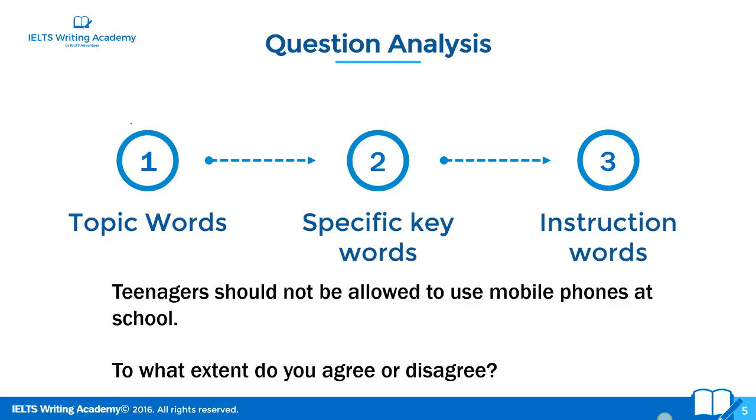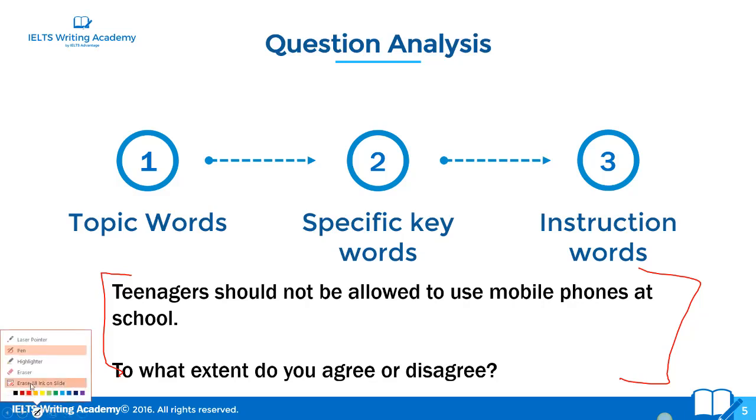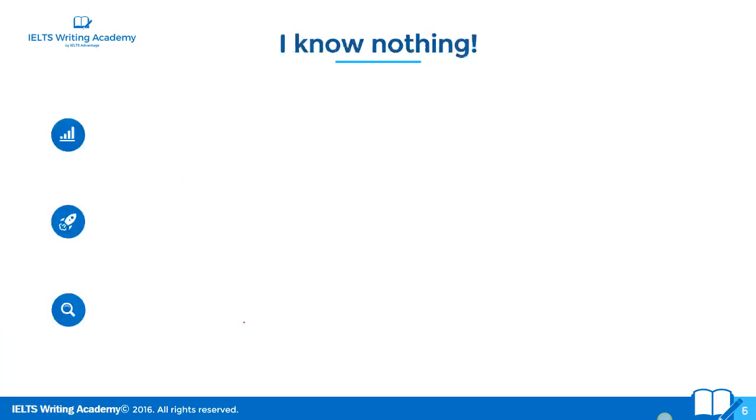Now, many of you might be looking at this and think, this is way too much. We don't have to think about it this deeply. This is going to take me lots of time. Believe me, whenever you start to use this technique for every single Task 2 question, you start to do it in 30 seconds, all right? It will take you a long time in the beginning because it's new, but then it will just become really, really fast. It'll be like clicking your fingers, really fast to think about what's the general topic, what's a specific question, and what are the instructions, all right? So when you've done that, you can move on to idea generation.